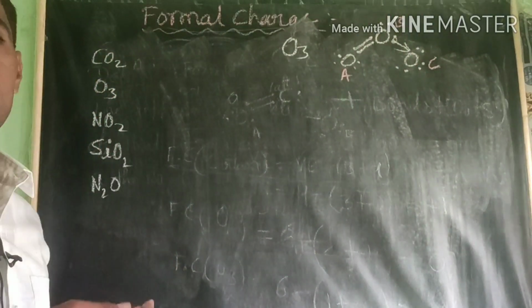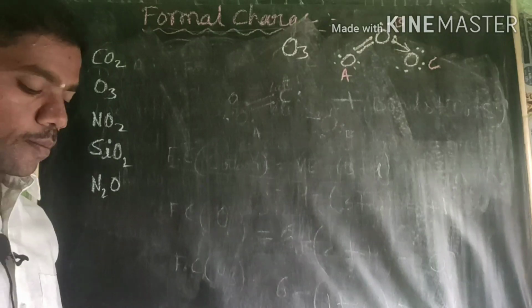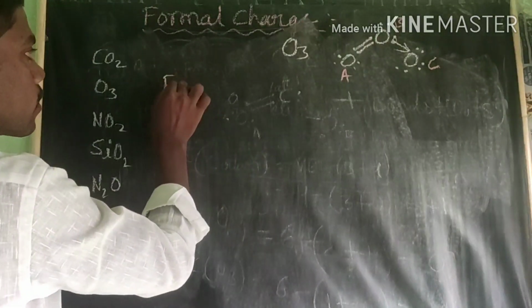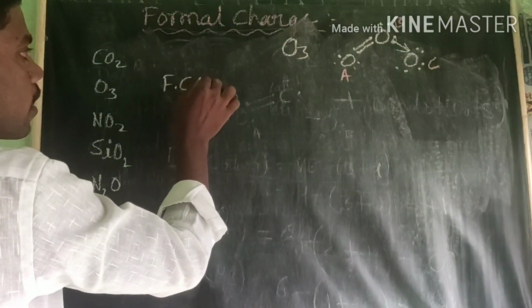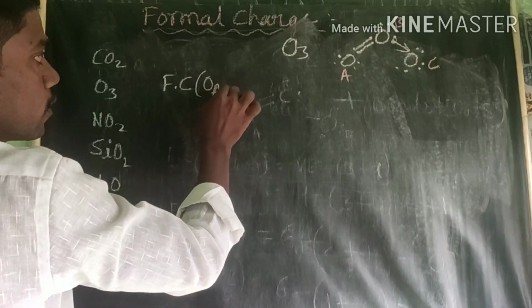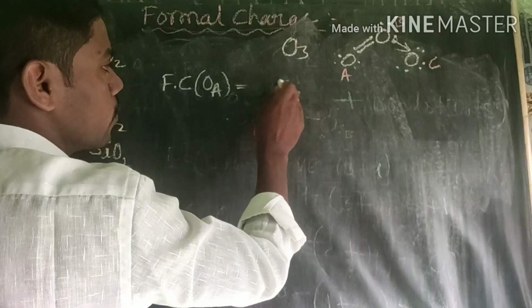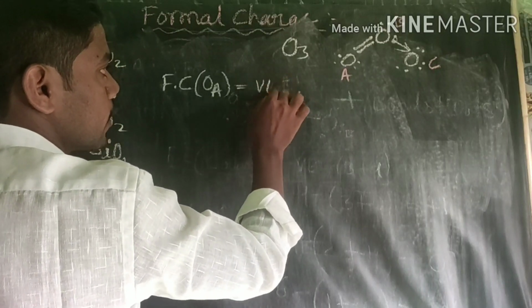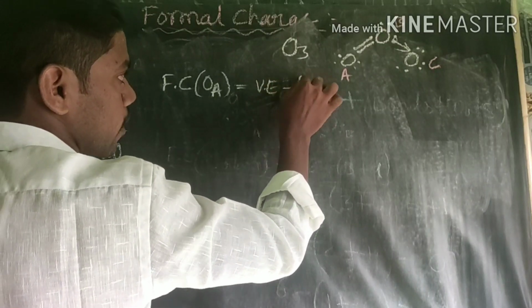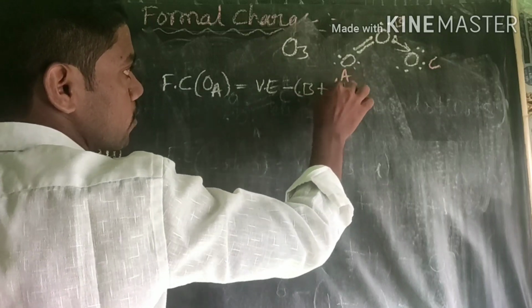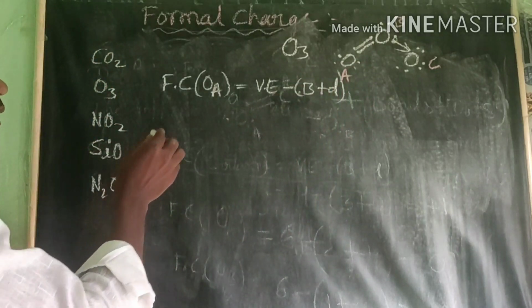How to calculate the formal charge on any molecule? First, the formal charge on the A oxygen is equal to, what is the formula? I will write the formula once again: valence electrons minus bonds plus dots.